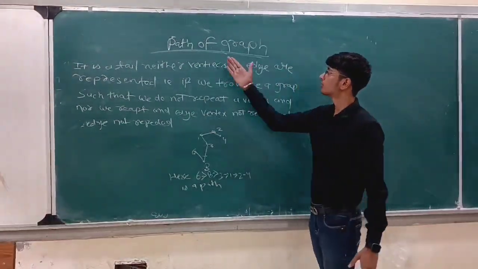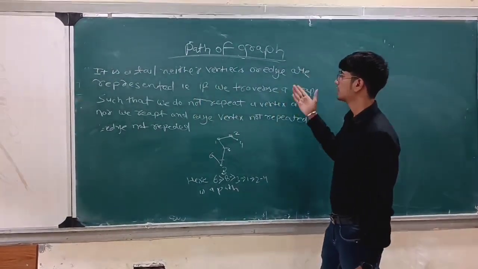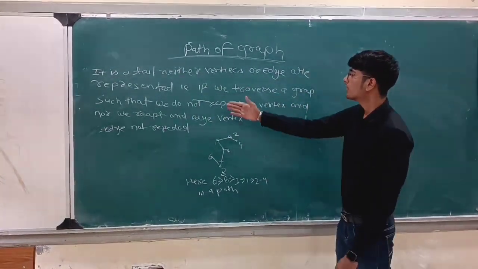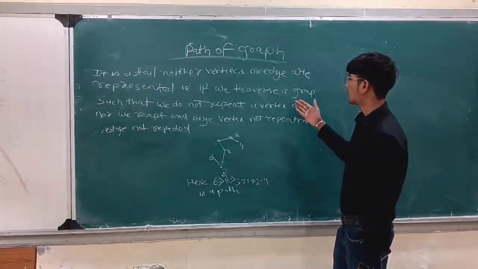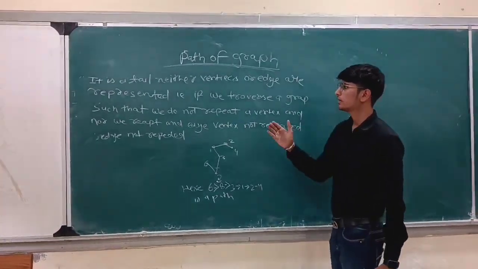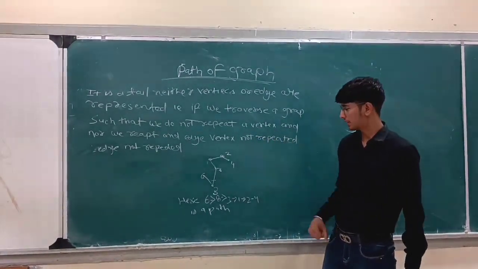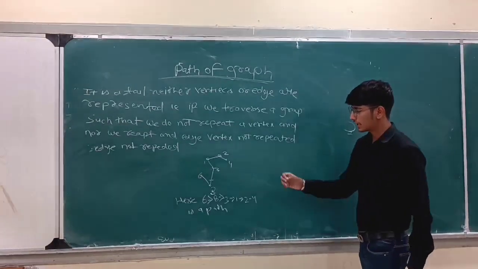Another topic is path of graph. A path is when we traverse a graph such that we do not repeat a vertex, nor do we repeat an edge. Vertices are not repeated, edges are not repeated. So we show that in our diagram here.